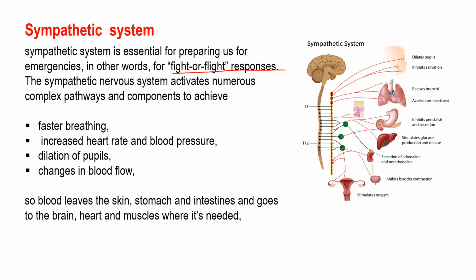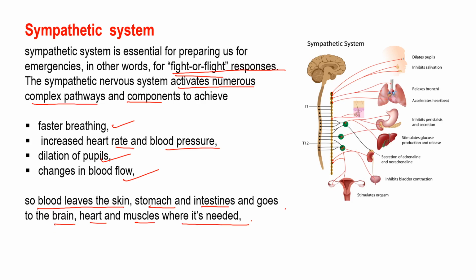Clear? This system activates numerous complex pathways and components so that we can prepare for the fight or flight responses. For this, it increases the breathing rate, it increases the heart rate as well as the blood pressure, it dilates the pupils, and it causes a change in blood flow, so that the blood leaves the skin, stomach and intestine and goes to the brain, heart and muscle where it is needed.